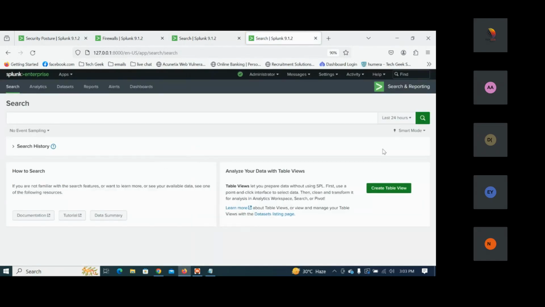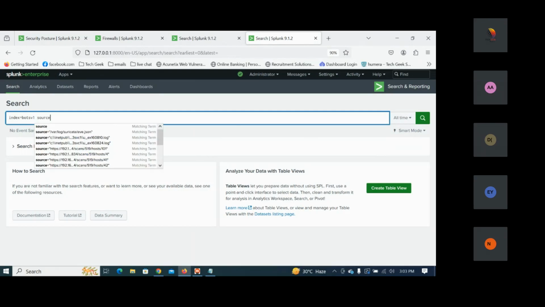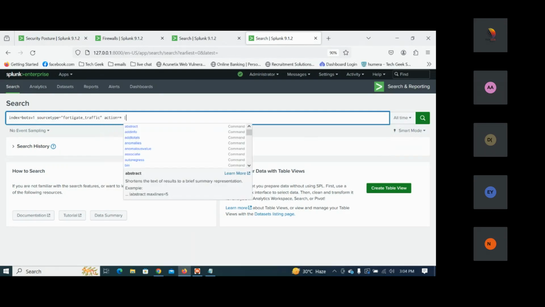If we need a simple way, even if I have not seen the query, we can write index equal to botsv1. This is a source type. Then we go to the source type here: source type equal to FortiGate traffic, action equal to all, meaning this star. Then put the bar.